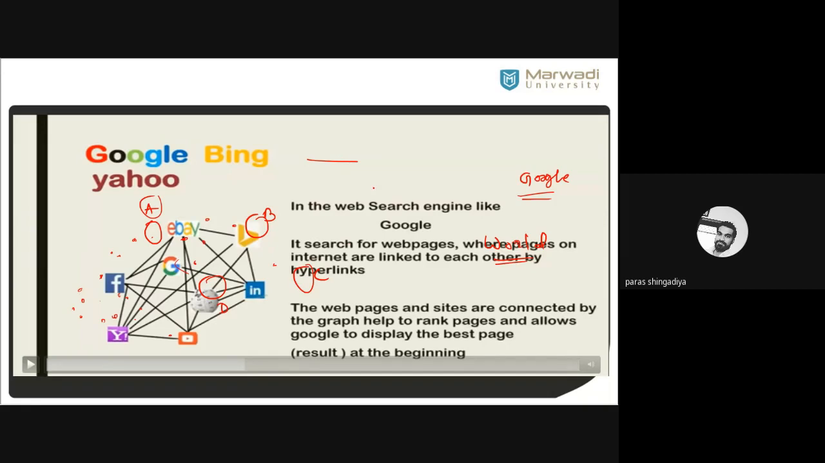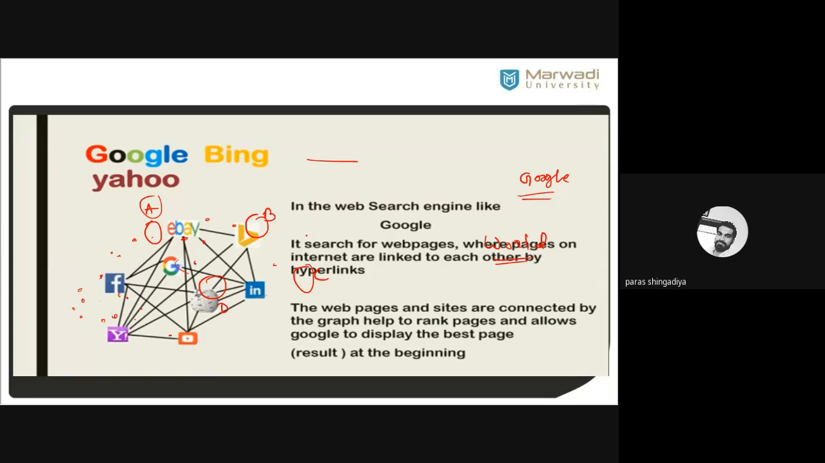Okay, if you enter any word in Google, then all the links related to this word will be available there within 1 or 2 seconds. If your internet is very fast, within 1 or 2 seconds all the links related to this search will be available. Clear? So how is it possible?